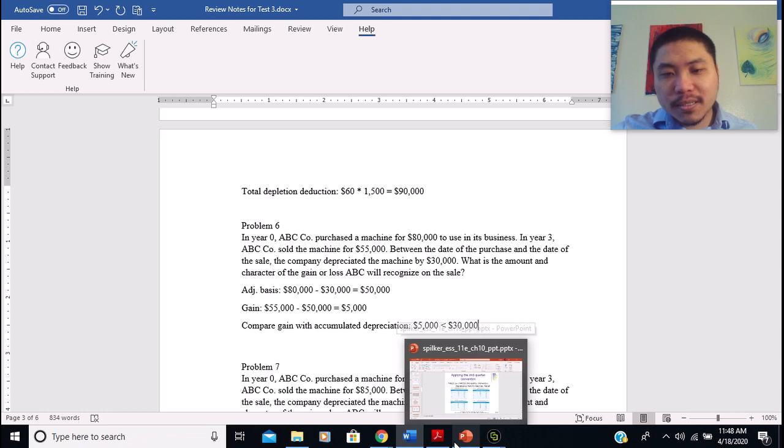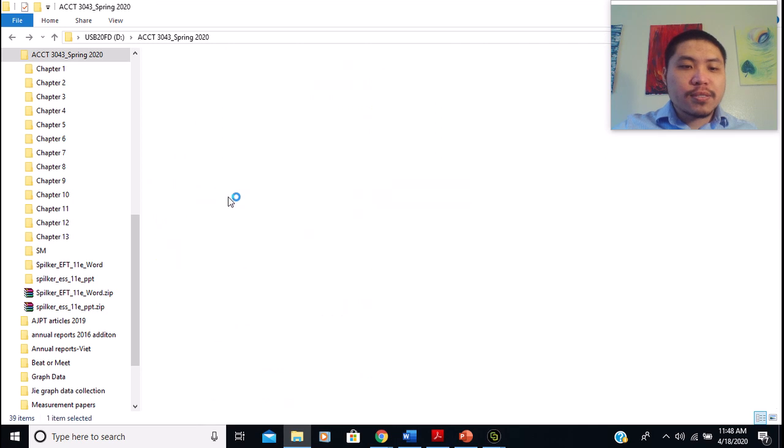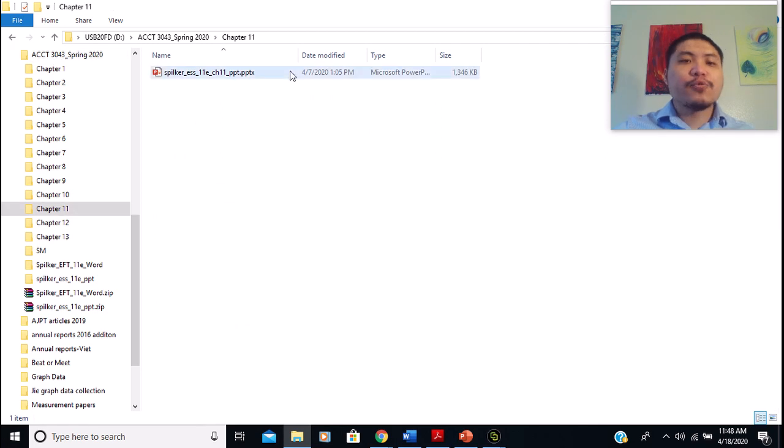So let's see, I think it should be chapter 11. If we look at the chart, I think there's a chart in chapter 11 that captures the whole basic concept of depreciation recapture, right?